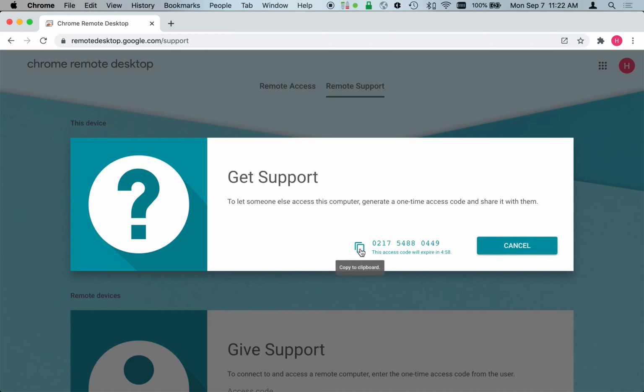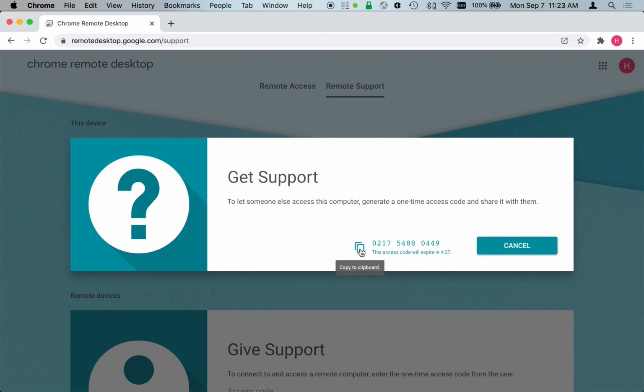Now this is a one-time use code. It's important to know this, and this is part of the problem that makes it difficult to have multiple students in one session. You share this code with your student, but once you're done sharing, if you want to take back mouse control, maybe you're doing a turn-based game, once you take back mouse control, that code expires. So it's pretty cumbersome to do some sort of multi-turn game with several students. You'd have to generate a new code every time.